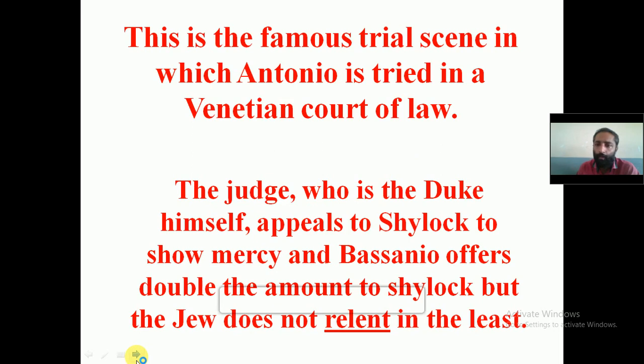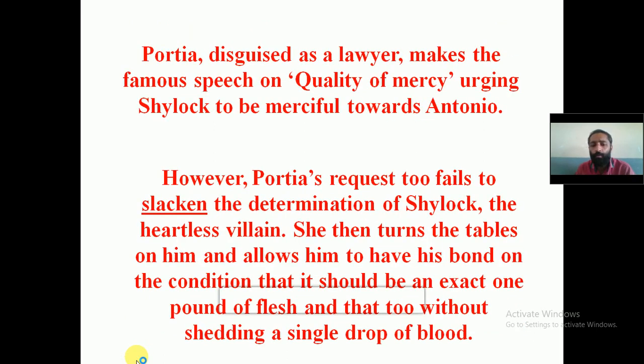The first part, we are going to see the condition of Antonio. What is the mental struggle or mental agony that he is undergoing, the efforts taken by the Duke to change the decision of Shylock, the offer that is made by Bassanio, and you will see the excuses that are given by Shylock for demanding 1 pound of flesh.